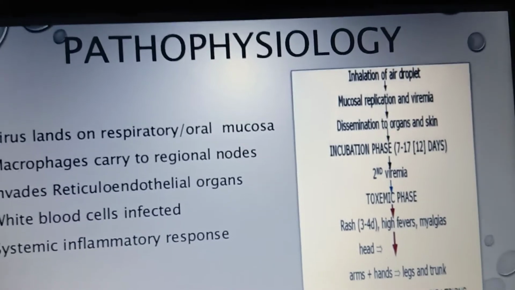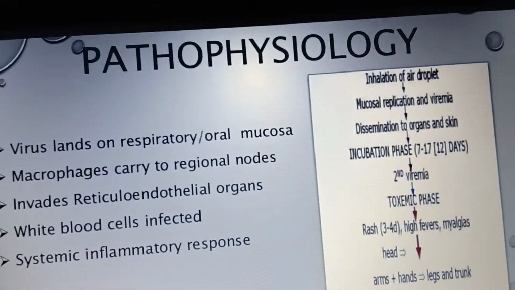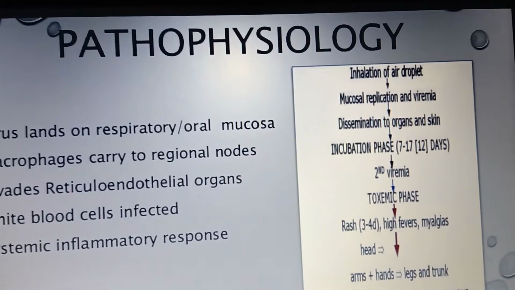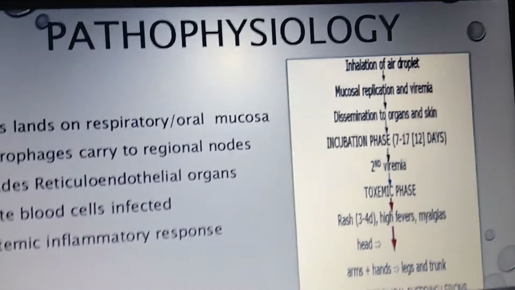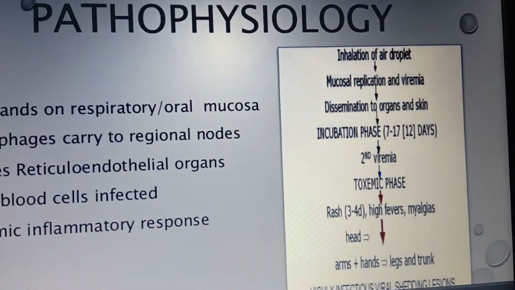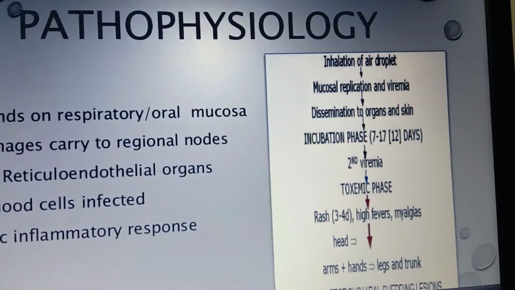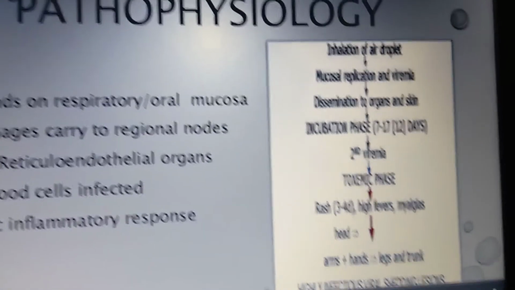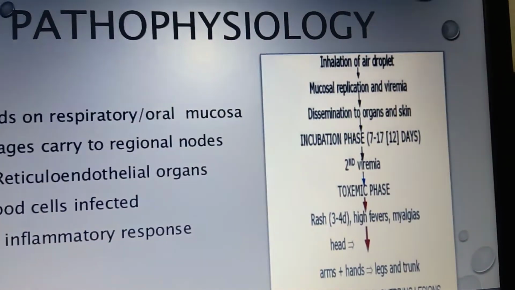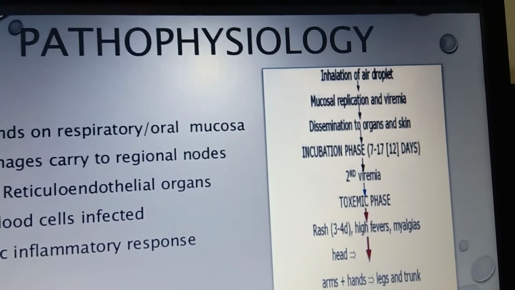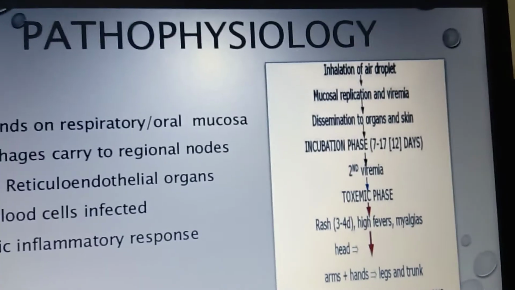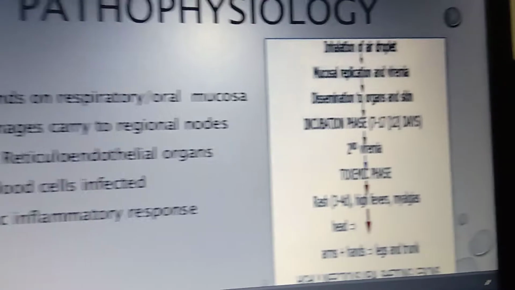It causes viremia, the viral infection doubles, and it disseminates to the organs and the skin, spreading out to the organ structures and the skin, where the incubation period takes 12 days.